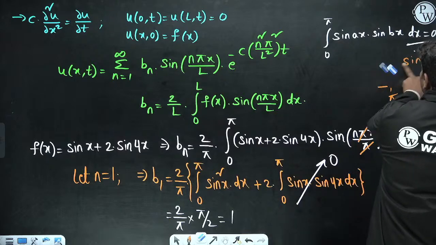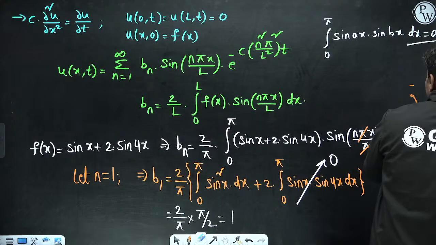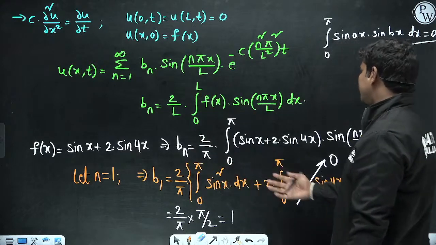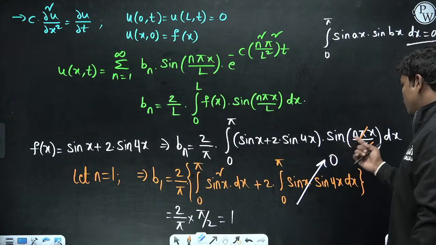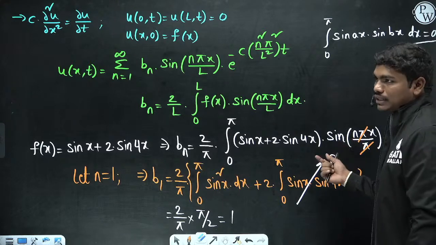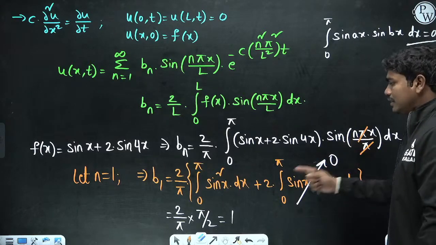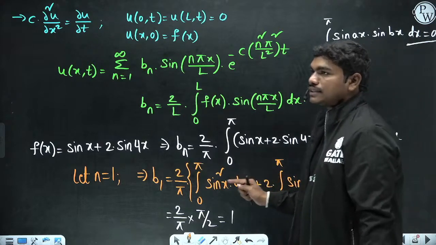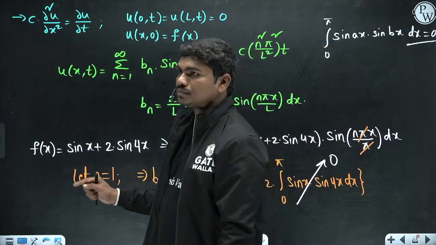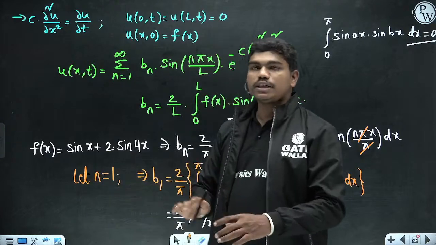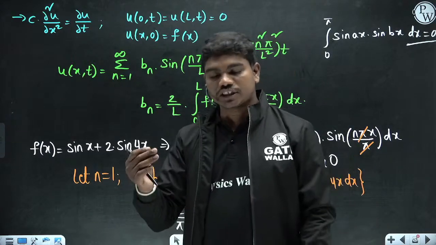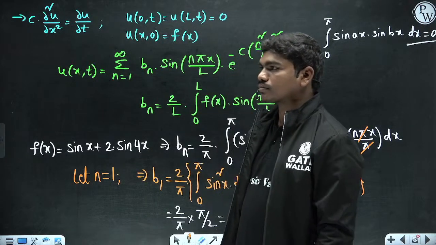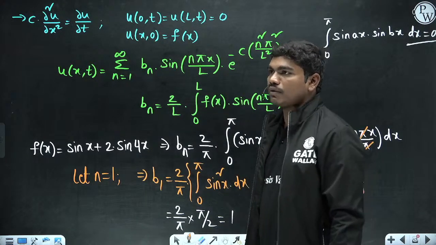Because n equal to 1 is the simplest node to calculate. Suppose you have n equal to 2, your calculation could be a little more complicated, because you would substitute this 2 here, then again integrate sin 2x, all these things. Whatever the value of n, this is always a constant function because this multiplication will go to 0. Clear? That's why I have taken the simple value n equal to 1. Normally if nothing is mentioned, you should always go for n equal to 1, because at the first node by default we calculate the function values. Yes, we always use n equal to 1 in these questions.